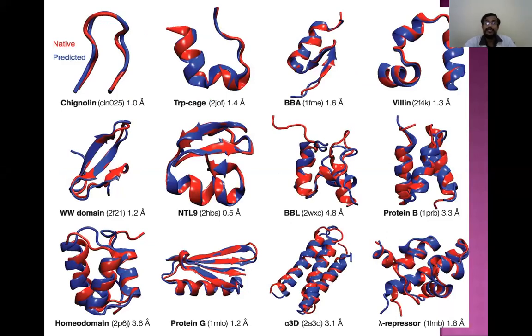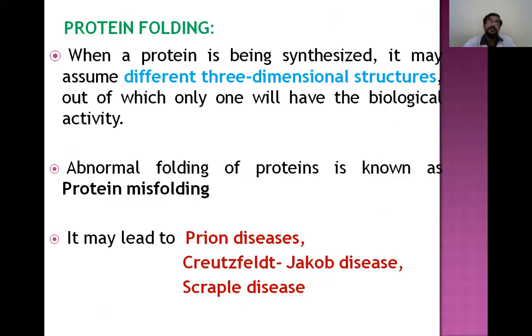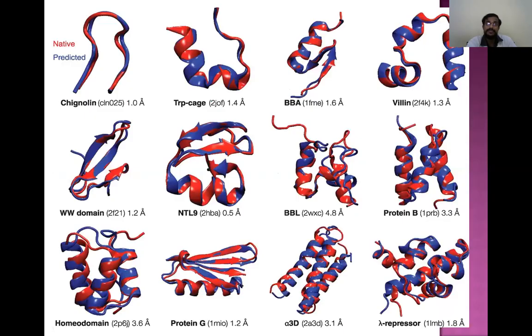Protein folding is very important for identification of the biologically important structure. The biologically important activity is possessed only by some proteins, so that should be sorted out. If that is not sorted properly, it leads to protein misfolding, which leads to different diseases. So these are the different patterns.